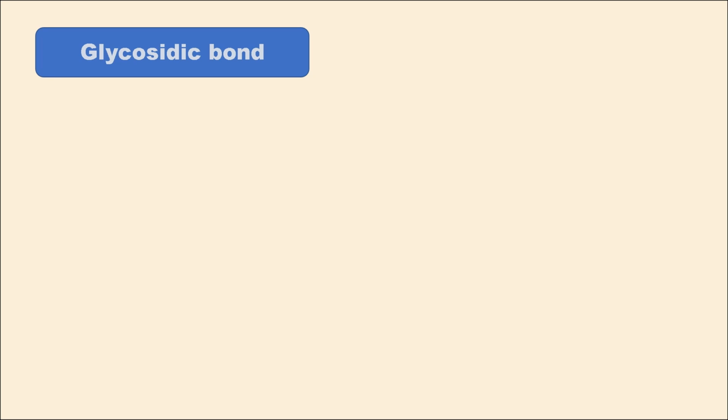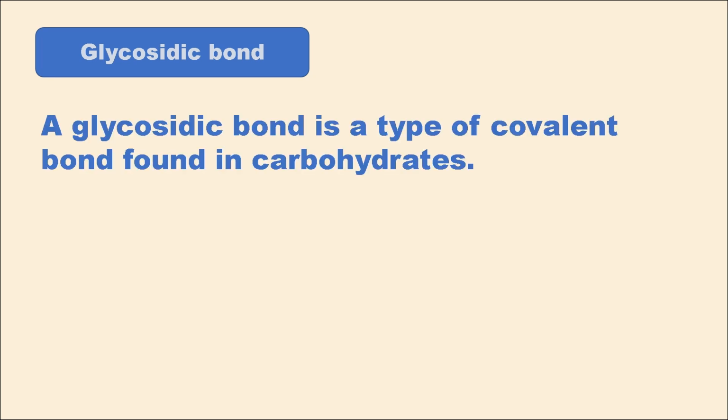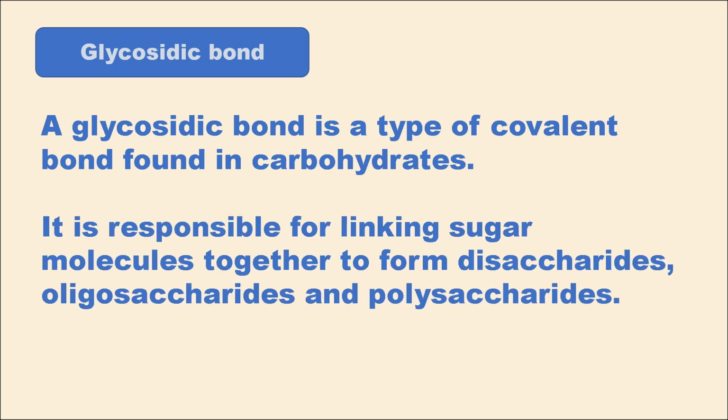Next, let's talk about glycosidic bonds. A glycosidic bond is a type of covalent bond found in carbohydrates. It's responsible for linking sugar molecules together to form disaccharides, oligosaccharides and polysaccharides. For instance, when forming disaccharides, two monosaccharides such as glucose molecules are joined by a glycosidic bond. This bond forms through a reaction that removes a water molecule known as a condensation reaction.